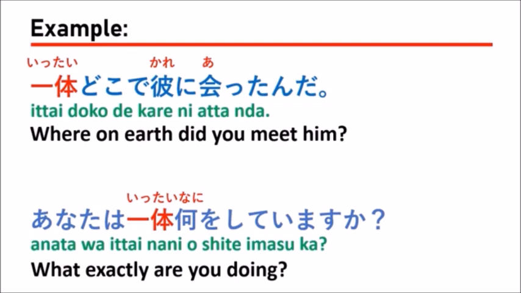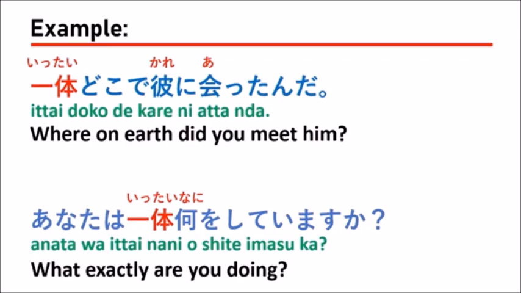So when you want to focus on the main thing, you can say 一体何をしていますか? Something like this. You can also say 一体何を言っていますか? When you want to focus on what he or she is talking about, you can say 一体何を言っていますか?